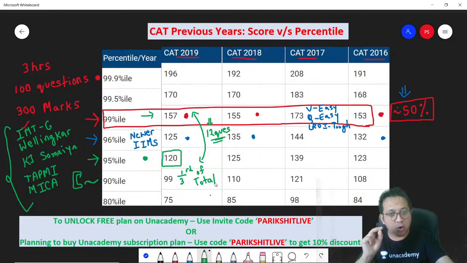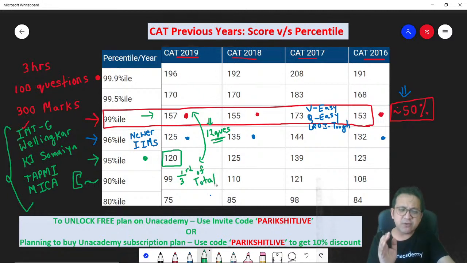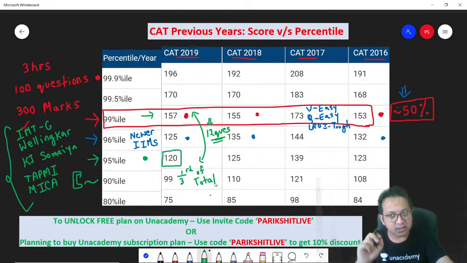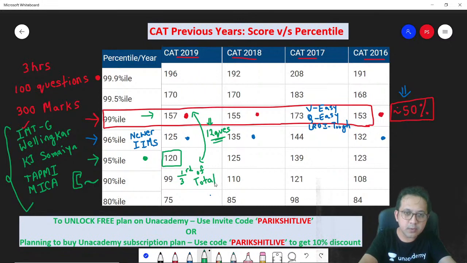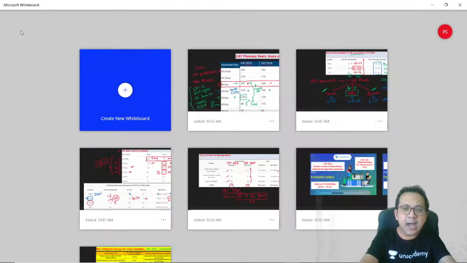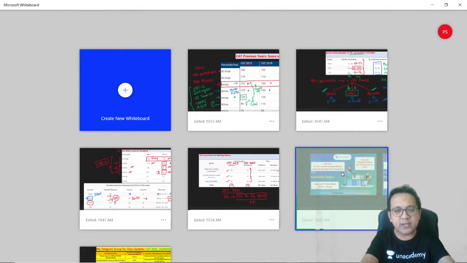So the scores in the mocks will be a bit on the lower side compared to the numbers that you see on the board. Remember, especially if you are writing mocks from the renowned institutes, the cutoffs will be lower. Why? Because the questions are tough. But in the actual CAT, questions are a bit easier compared to the mocks, and hence the scores will also increase proportionally. Correct?